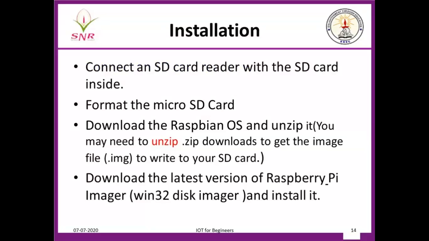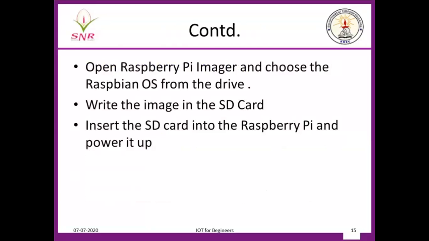Then open your Imager. From there, you get a browse window. In the browse window, you select your Raspberry OS, write the image to the SD card, remove the SD card from the SD card reader, insert the SD card into your Raspberry Pi and power up the Raspberry Pi. So these are the steps. Okay, right? I'll show you the video after I finish my presentation.